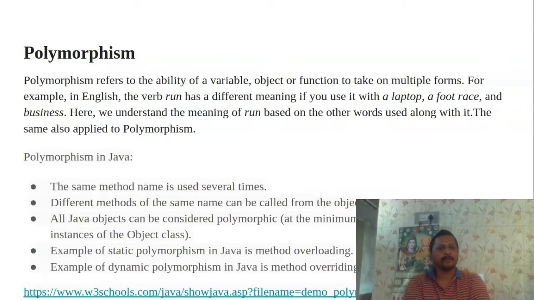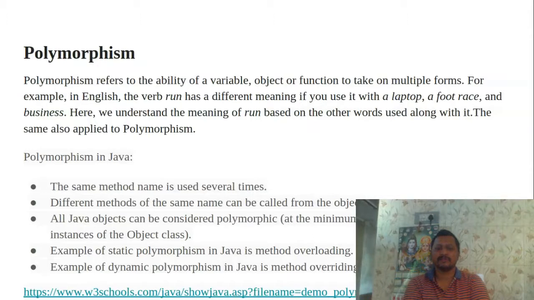That is the main mechanism of polymorphism. Different methods of the same name can be called from the object. And also all Java objects can be considered polymorphic.